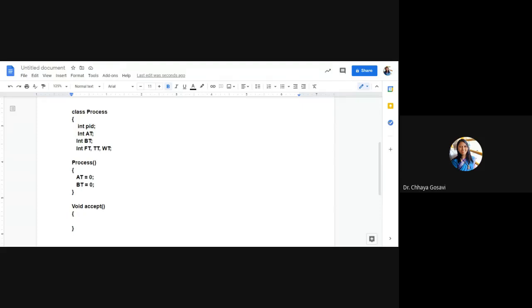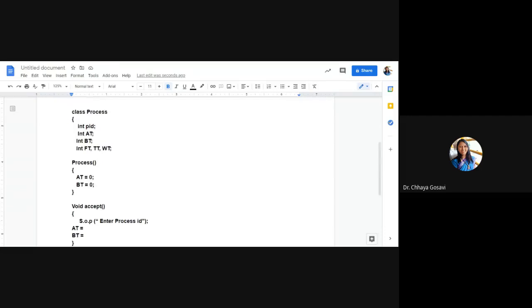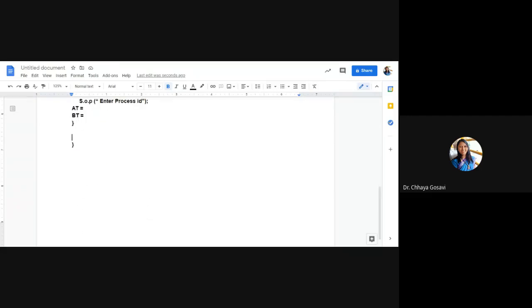So in the void accept function, I ask the user to enter the process ID using System.out.println, and accept values for process ID, arrival time and burst time in these instance variables. You can also have a display function which displays these processes.